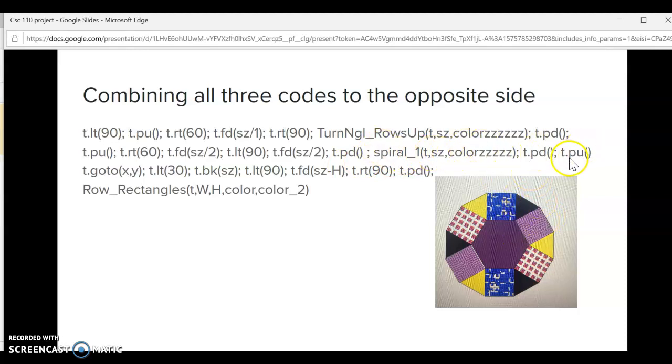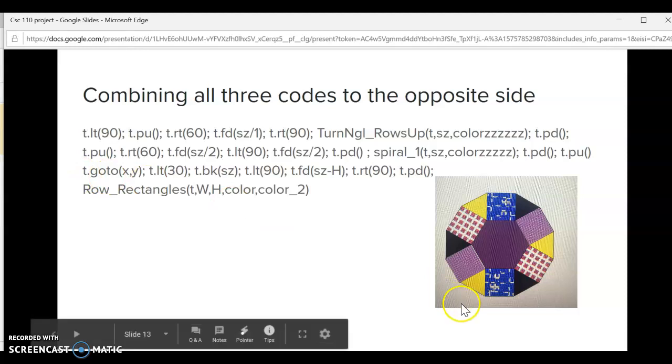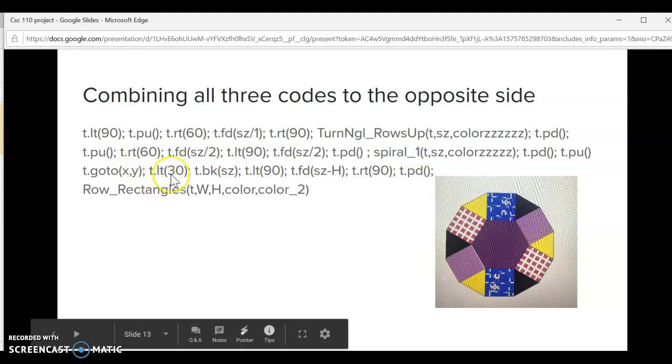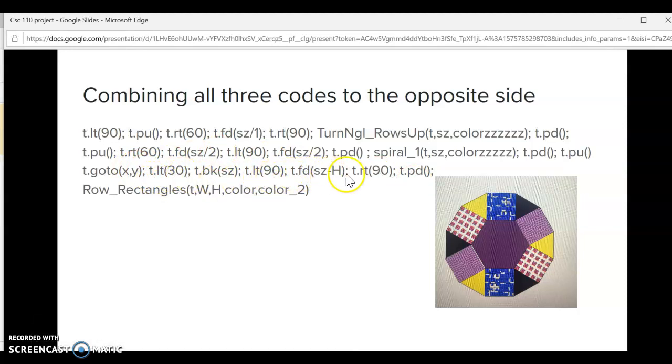and then pen down, pen up, then go to, because this right here, it wants you to draw them at the corner, and so I position it at a corner so then it could draw each and every rectangle on its own. And so I did a left 30 backward size, left 90 forward size, minus h, t dot right 90 pen down, and I just draw the row of rectangles, which is right here. And yeah.